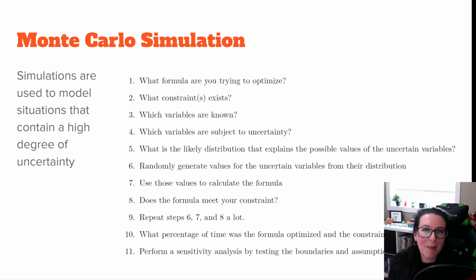So the whole thing is making decisions with uncertainty. There's potential variability in some of the numbers that go into our formula, right? So we need to know which variables we know with certainty and which variables are subject to uncertainty. Then we ask ourselves, what's the likely distribution that explains the possible values of the uncertain variable?